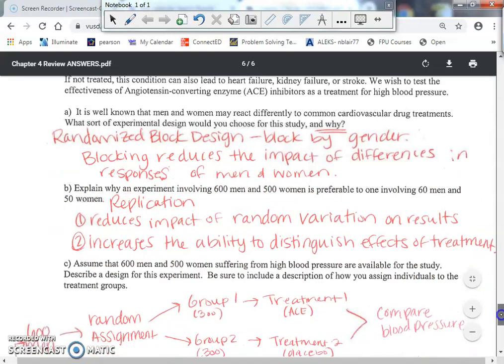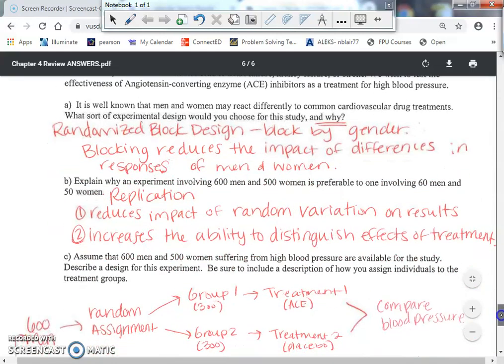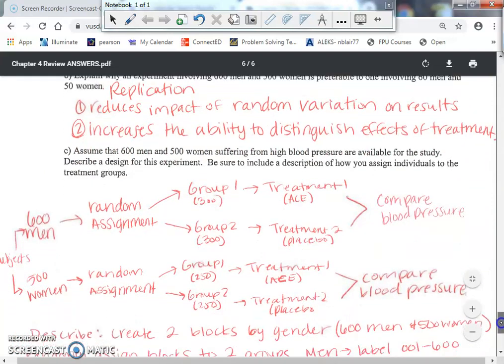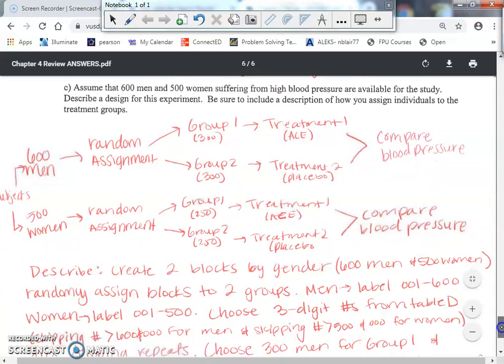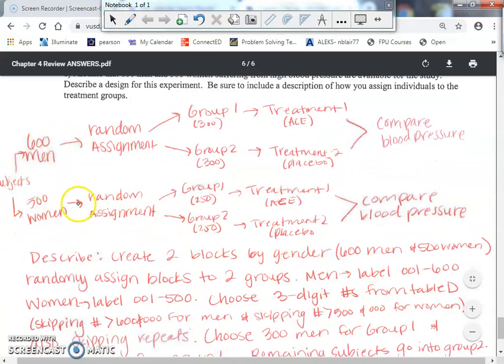Now, I have 1 more minute before my video is going to expire. So I'm just going to kind of show you guys here that there's a picture. I blocked it by men and women. Make sure you mention random assignment here. And actually, I think I'm just going to make a second video explaining this last one. My video maker only allows me to get to 15 minutes, and I'm at 14 minutes. I won't have a minute to answer this.